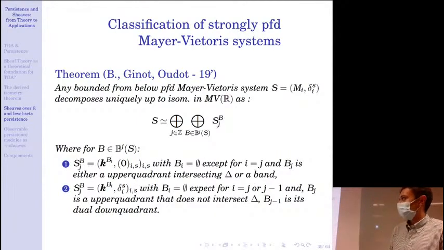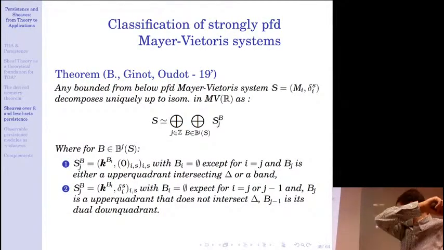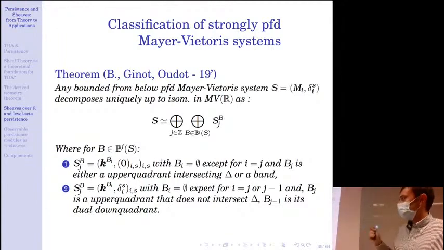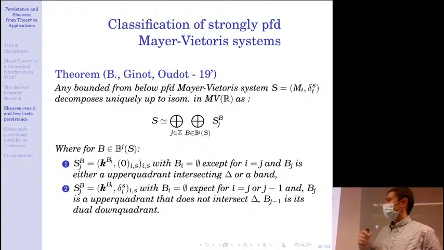With Gregory and Steve, we managed to prove that, with some finiteness assumption, this decomposition actually extends in the category of Mayer-Vietoris systems. Any Mayer-Vietoris system which is bounded from below and pointwise finite dimensional decomposes as a direct sum of block Mayer-Vietoris systems.